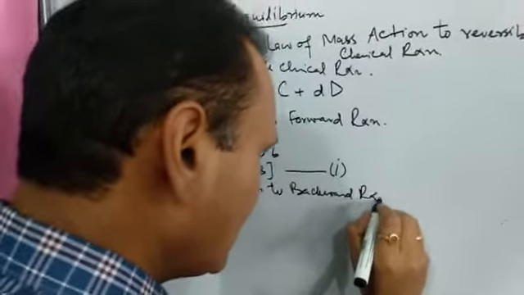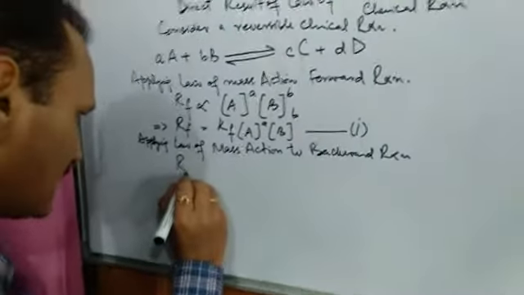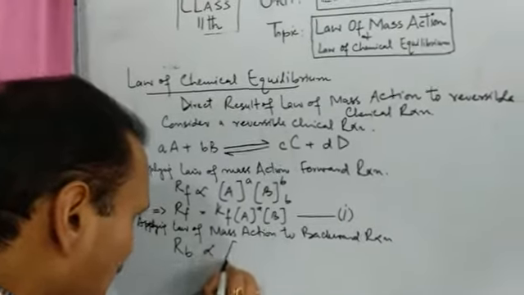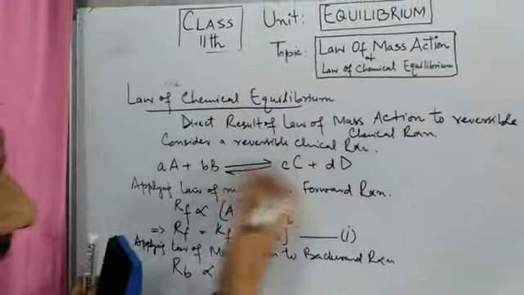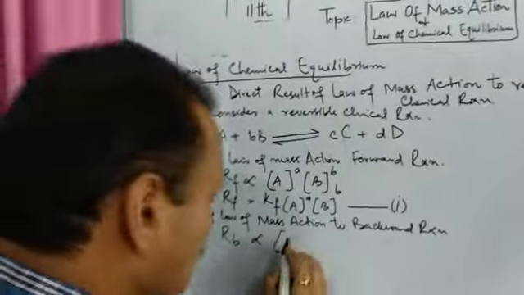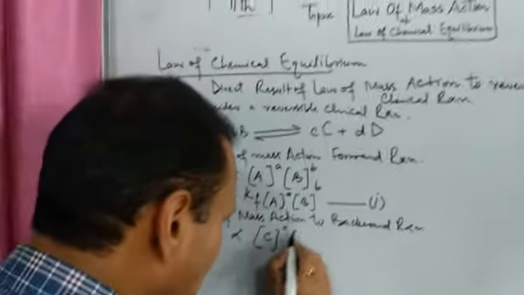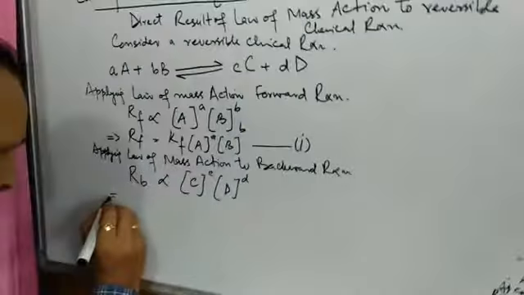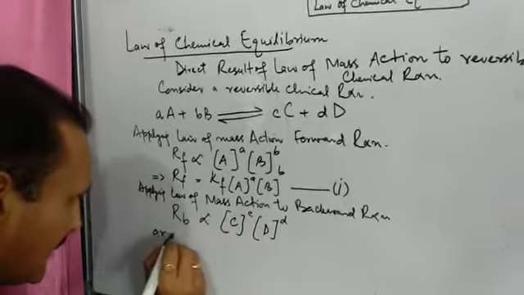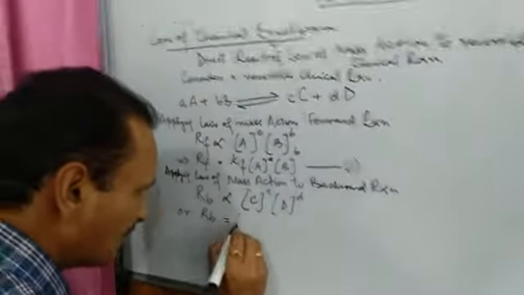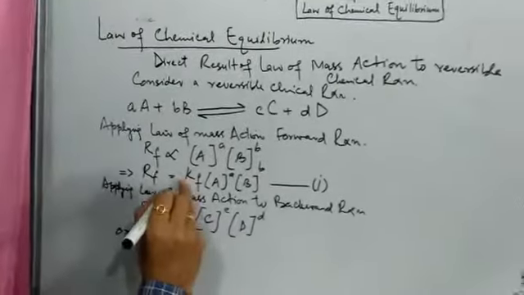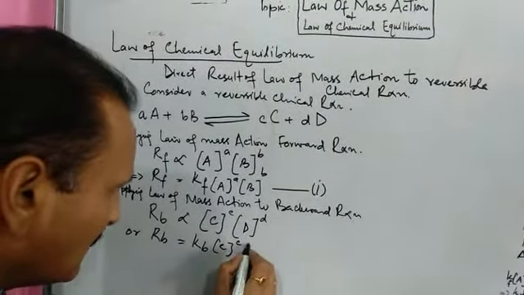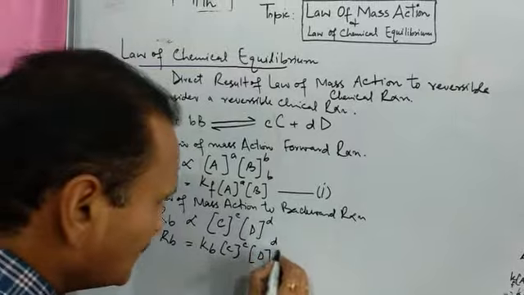What will we get? We will get a rate, but of which reaction? Of backward reaction. That is B for backward. That will be directly proportional to the... now when this is the backward reaction, in backward reaction, C and D will be the reactants. So it will be concentration of C raised to power small c into concentration of D raised to power small d. So if you further solve this, we will get rate of backward reaction equal to a constant, and this time the constant will be Kb instead of Kf. F for forward, B for backward reaction, into concentration of C and D. So this is equation 2.